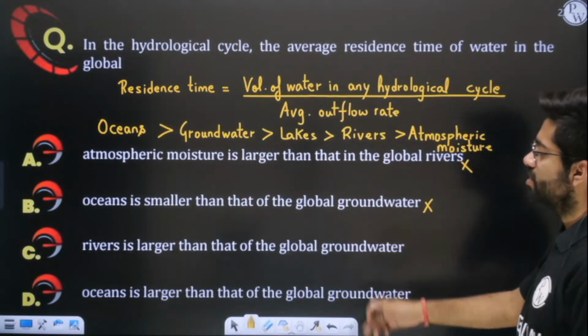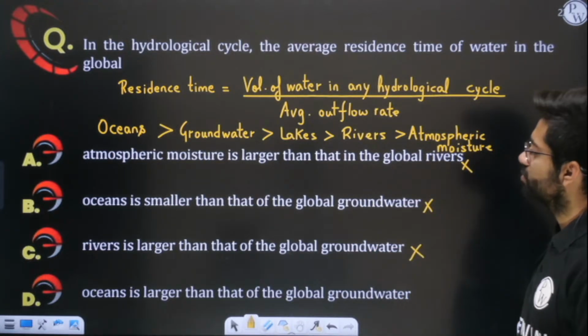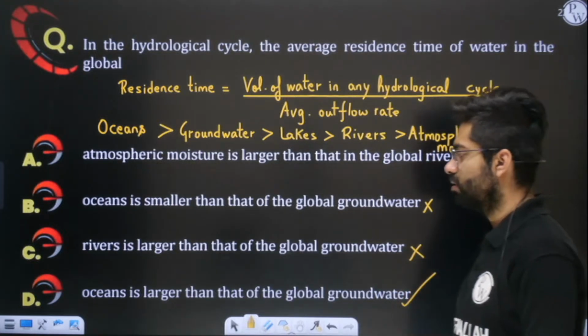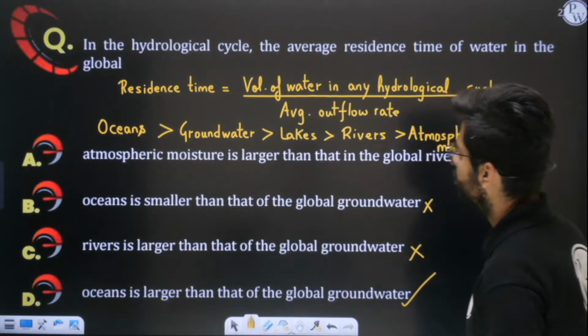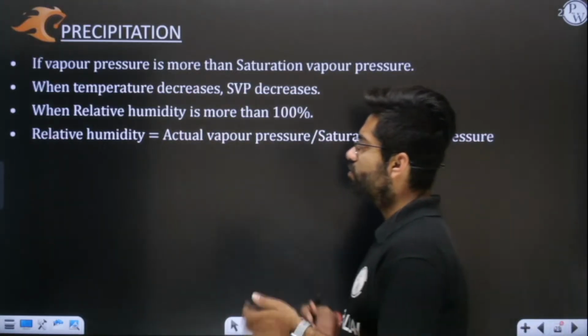River is larger. No. River is having a smaller residence time than groundwater. So that is also wrong. And ocean is having larger residence time than that of global groundwater. That is correct. D option is absolutely correct here. I hope you have understood this. Very simple. Now we'll move ahead.